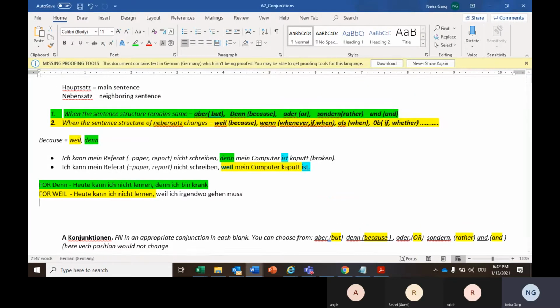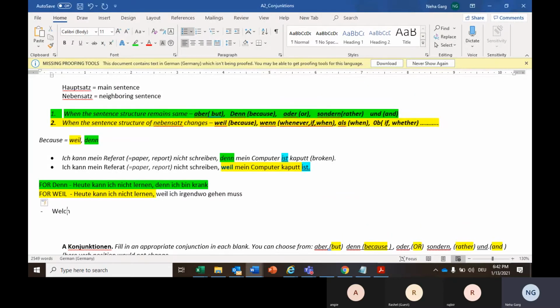So I'm just writing the task here again. Welche Geräte sind wichtiger für Sie und warum? Today you have to give the answer also, why. So you will use either denn or weil.